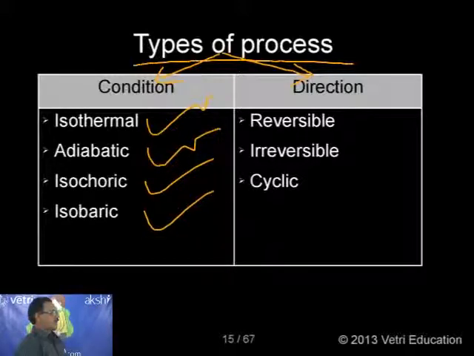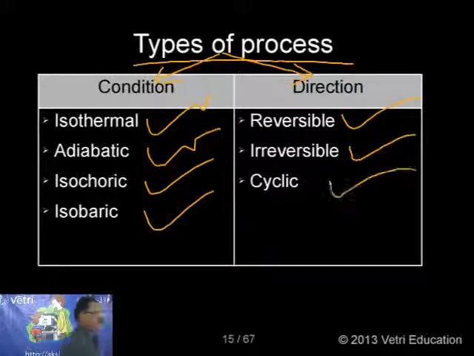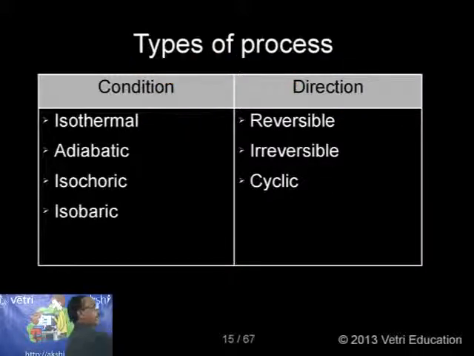This is very interesting information. The same way, based on direction, I can classify reversible process, irreversible process, and cyclic process. Okay, let me discuss with a suitable example.